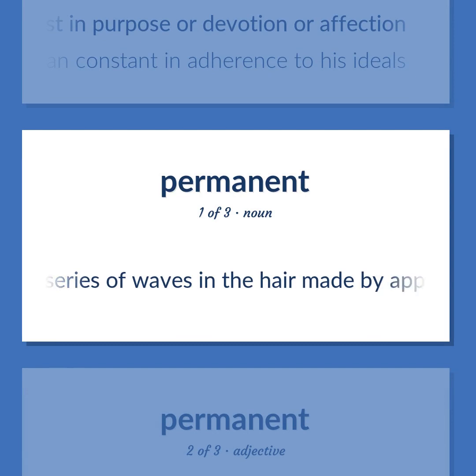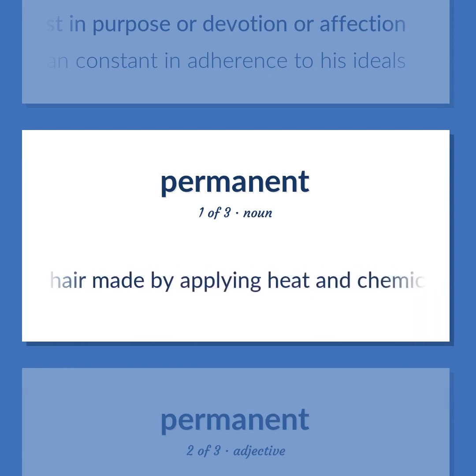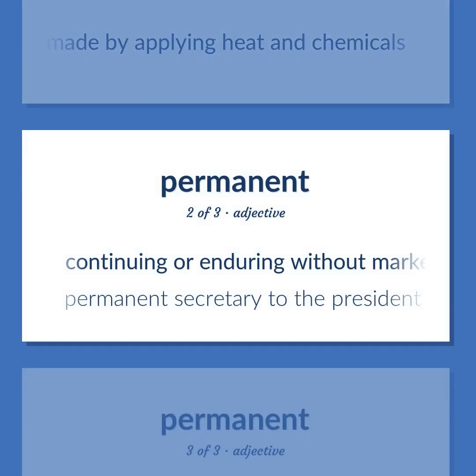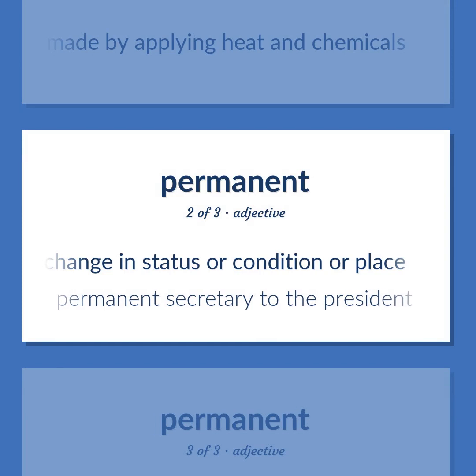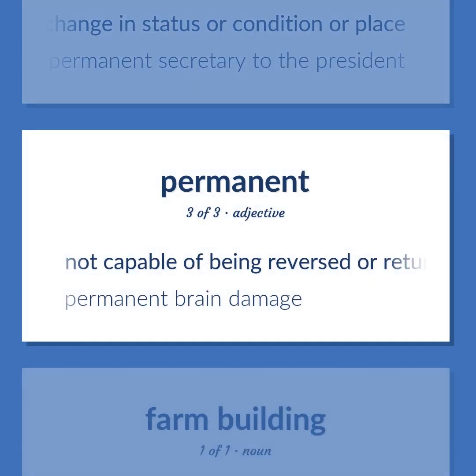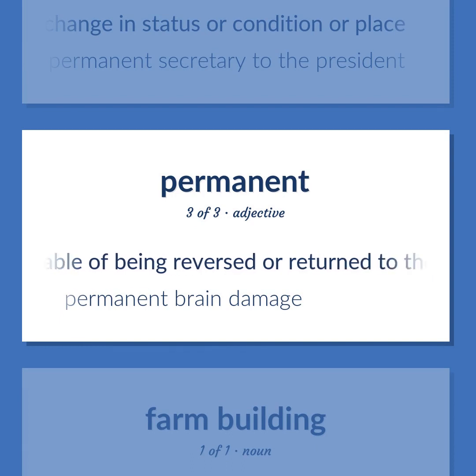A series of waves in the hair made by applying heat and chemicals. Continuing or enduring without marked change in status or condition or place. Permanent secretary to the president. Not capable of being reversed or returned to the original condition. Permanent brain damage.